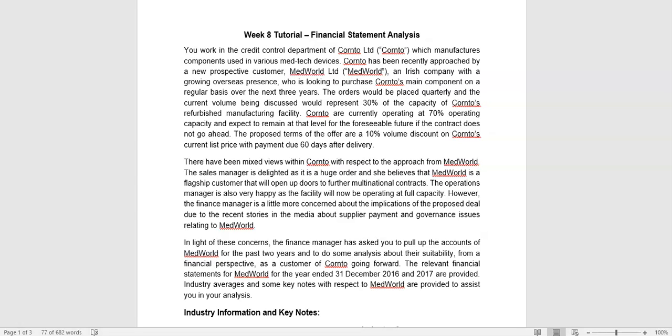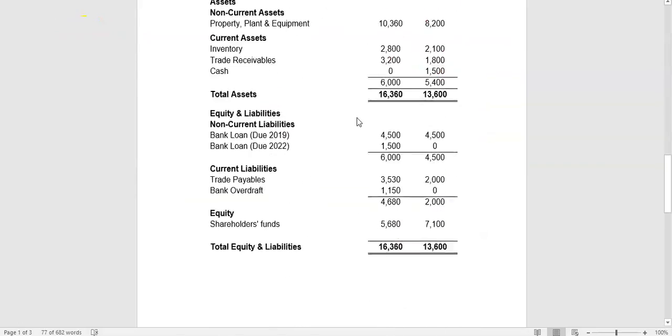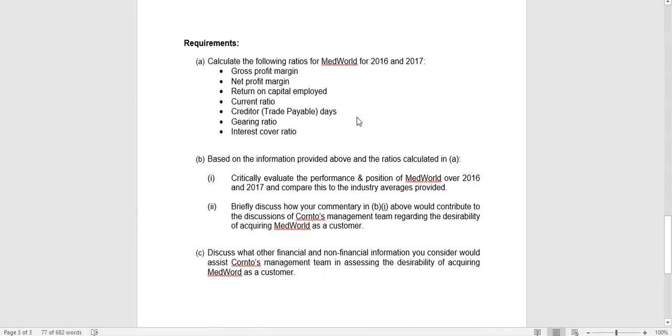In this tutorial, we're going to take a look at the area of ratio and financial analysis. So again, I'm assuming you've read through the question. If not, please read through it and ideally make an attempt of it before you take a look at the recording. So we have three main requirements here.